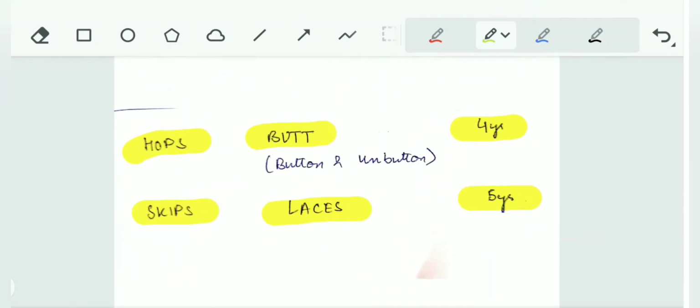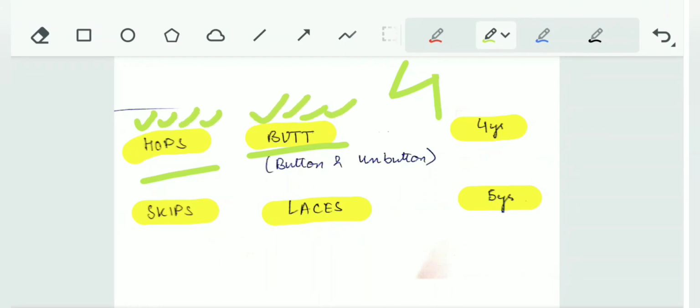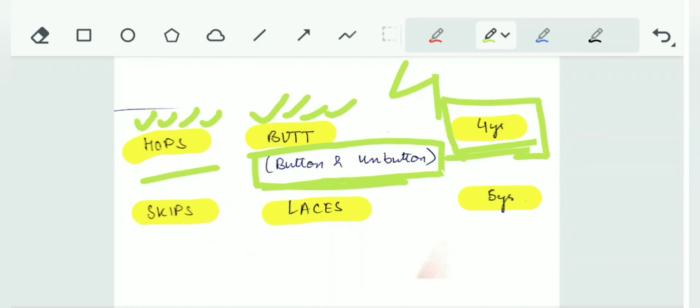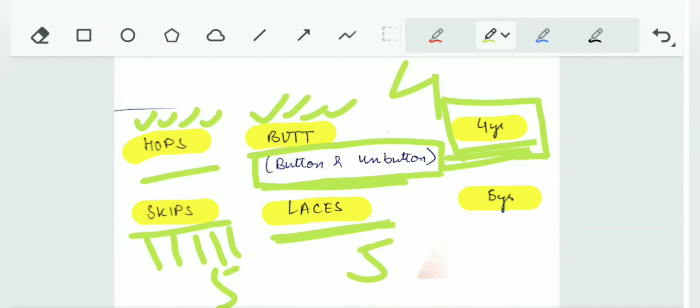See, hops and butt both have 4 letters. HOPS, hops, and BUTT, that is button and unbutton. Butt is for button and unbutton. These both are at 4 years. And skips has 5 letters, right? Skips has 5 letters and laces have 5 letters. So this is at 5 years.